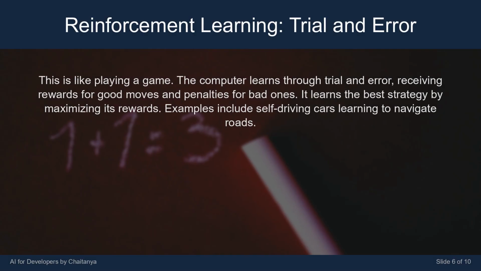Reinforcement learning is like playing a game. The computer learns through trial and error, receiving rewards for good moves and penalties for bad ones. It learns the best strategy by maximizing its rewards. Examples include self-driving cars learning to navigate roads.